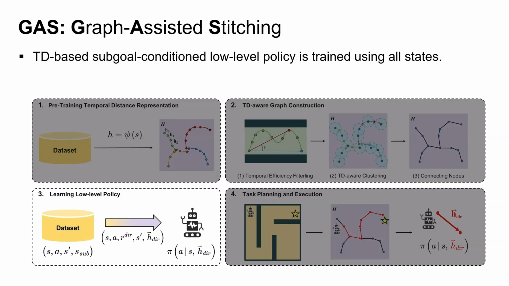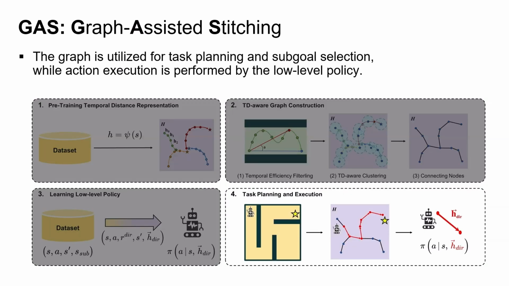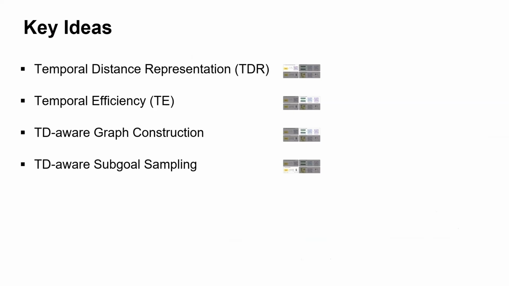Third, the low-level policy is trained to reach directional subgoals using the TD-aware subgoal sampling strategy. Finally, given a final goal at test time, the graph uses a shortest path algorithm to generate a subgoal sequence. Then, the trained low-level policy executes primitive actions to reach each subgoal along this path. So far, we have provided an overview of the GAS framework. Next, we delve into its four key components in more detail.